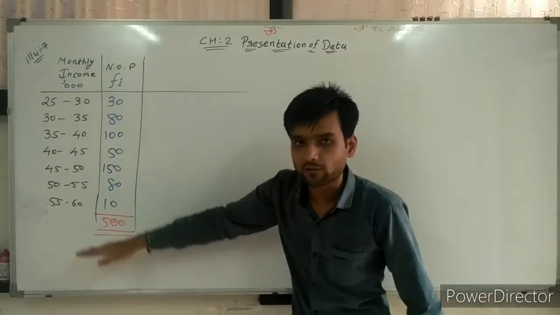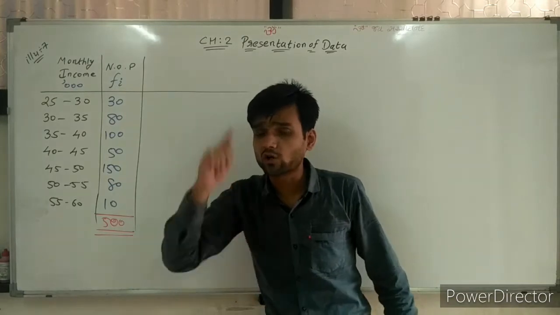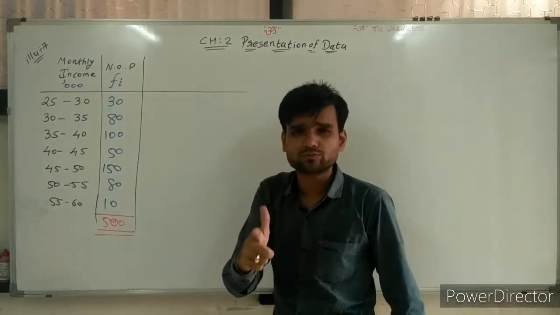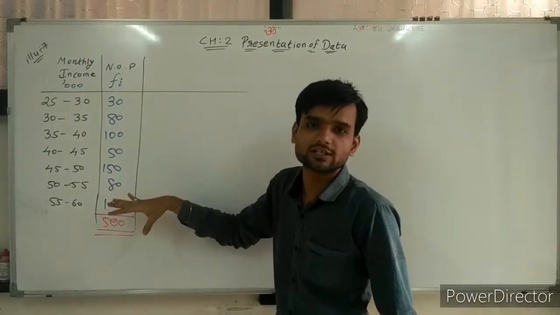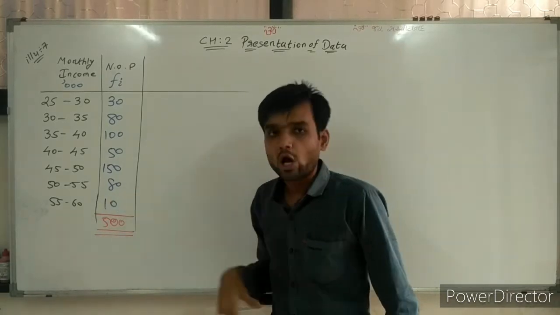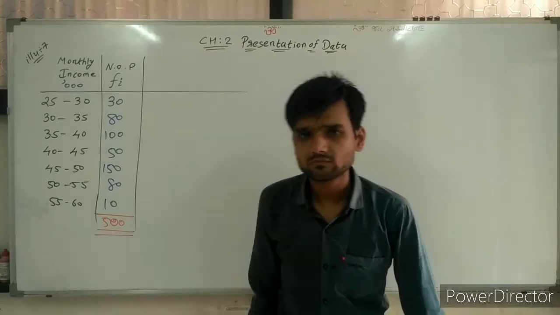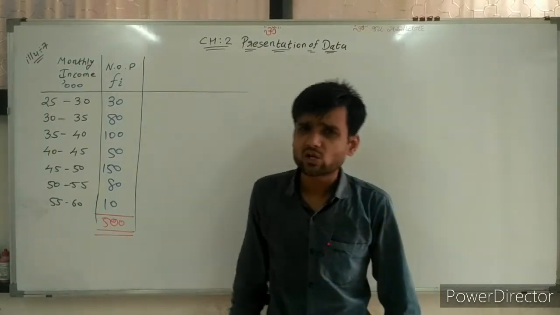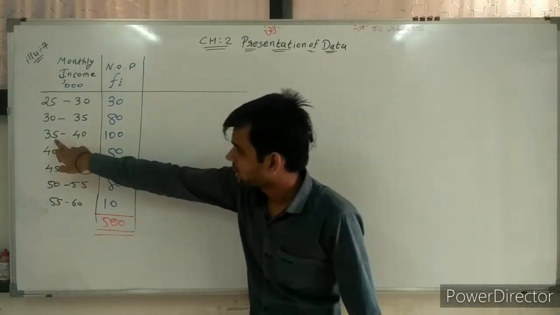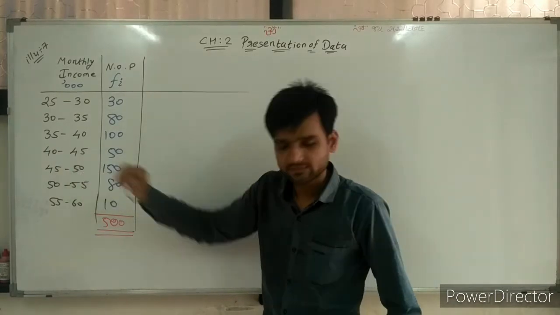Now this is the question, but first of all we need to understand the question also. That's why I am explaining all things. How many persons are there who are getting 35 to 50,000 salary?